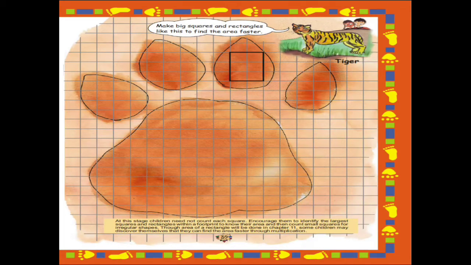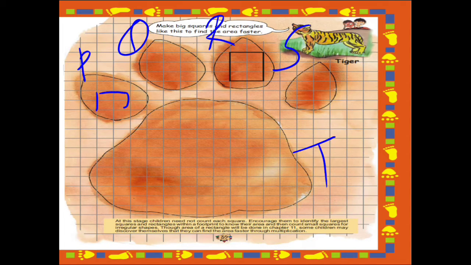So first we will name them. This one will be P, this will be Q, this will be R, this will be S, and this will be T. Now what do you have to do? You have to make a big rectangle, or you can make a big square. So here you will make a square this way. Then in Q you will make a square this way.